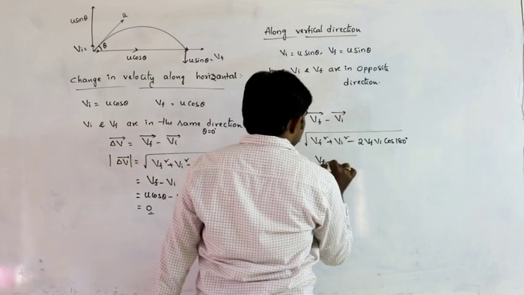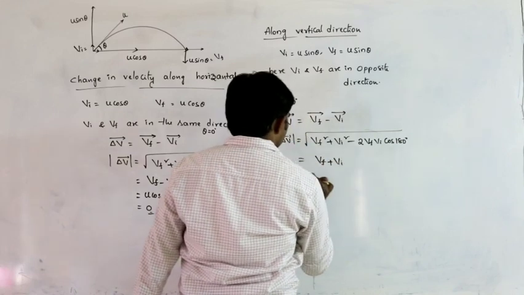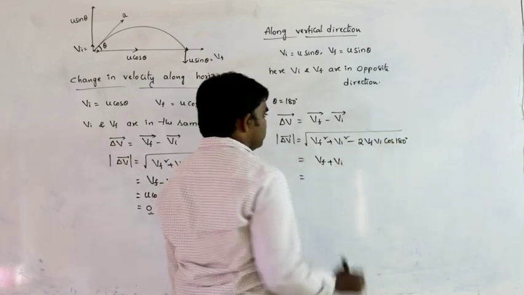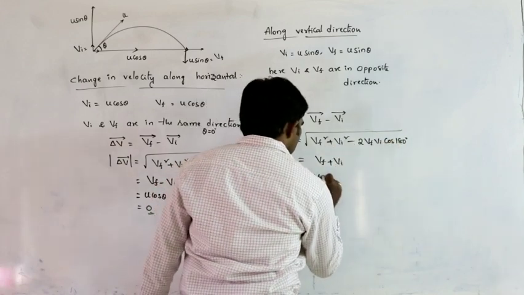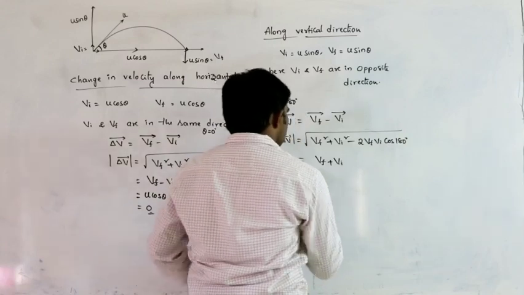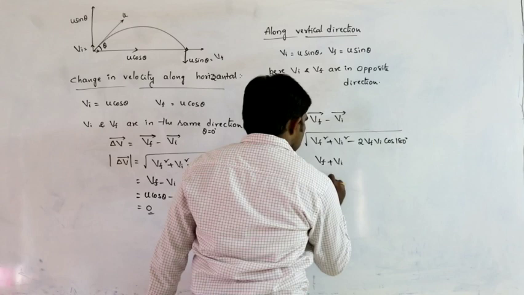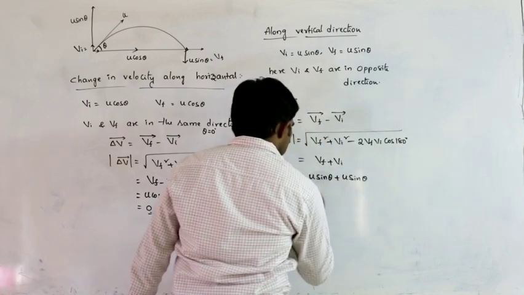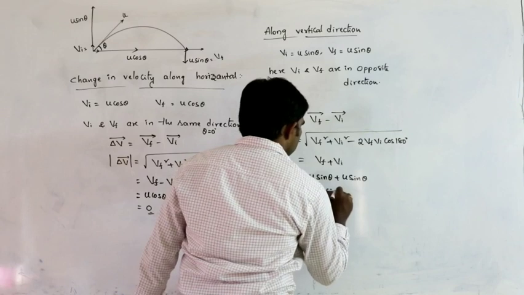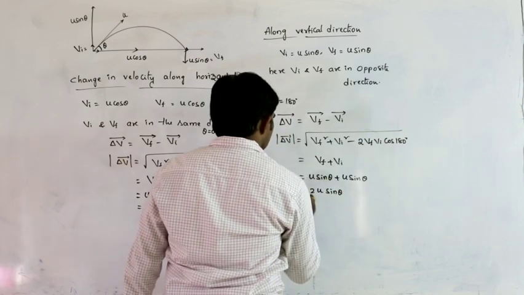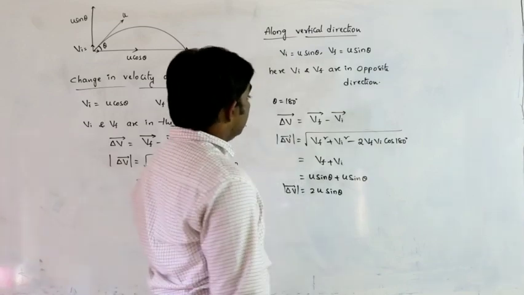So we can write it as simply Vf plus Vi. 180 minus 1, minus of minus plus, that becomes Vf plus Vi. So that means u sin theta plus u sin theta. How much is it? 2u sin theta. So the magnitude of velocity can be written as 2u sin theta along the vertical direction.